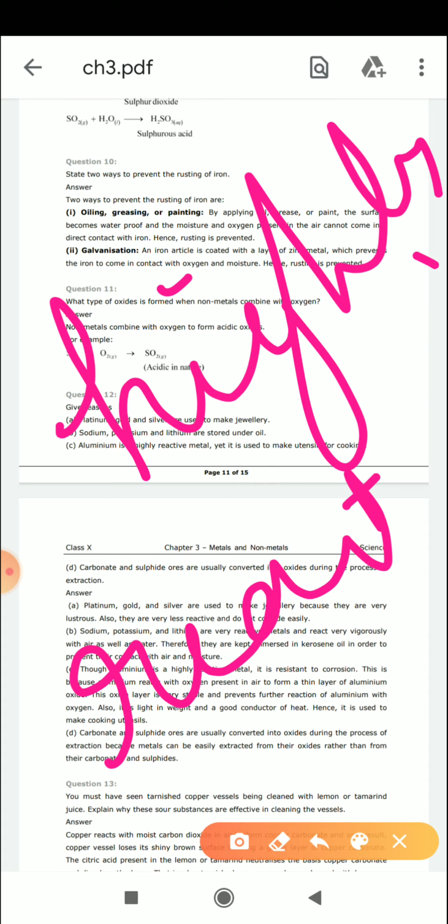So that's why we need to keep them in kerosene oil or any kind of oil to store them, ताकि वो क्या करें, because they will not react with the atmospheric gases और उनका further जो explosive nature है वो ना show हो. That's why we are keeping them in oil. This is clear to you, I hope.